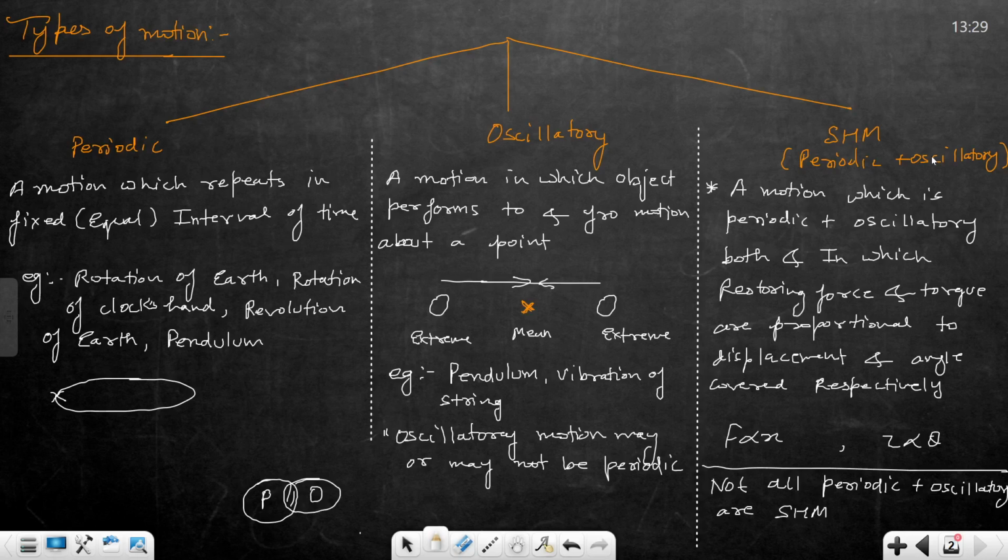So there are three type of motion. One is periodic, the second is oscillatory, and the third is simple harmonic motion. In periodic motion, the motion has to repeat in equal interval of time. In oscillatory motion, the purpose is only to have a to and fro motion about a point. And in the third one, simple harmonic motion, the periodic plus oscillatory motion in which restoring force and torque are proportional to displacement and angle. In that condition, you can say yes, the motion is simple harmonic motion. Clear?